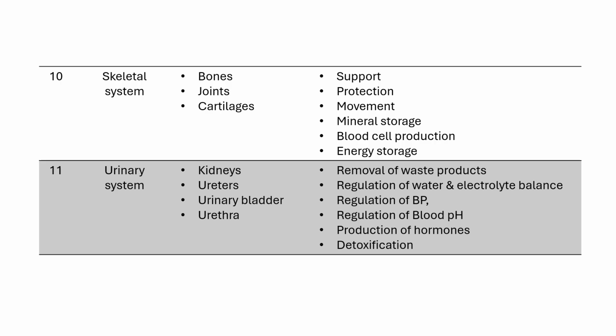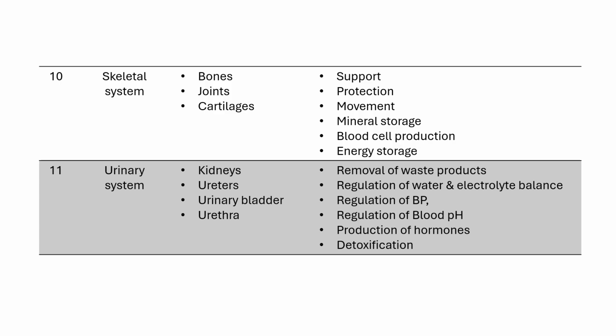Next and last body system is the urinary system. Its components are kidneys, ureters, urinary bladder and urethra. Its functions are, first, removal of waste products. The kidneys filter waste from the blood like urea, creatinine, uric acid, drugs and other toxins. These wastes are excreted in the form of urine.